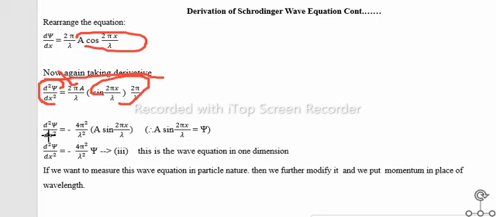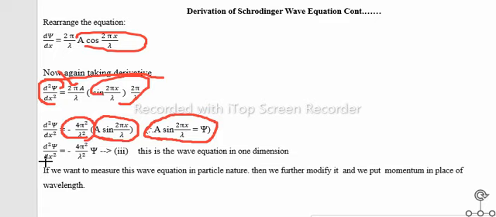After simplification, the second order derivative of psi with respect to x is equal to minus 4 pi square over lambda square into a sine 2 pi x over lambda. Since a sine 2 pi x over lambda is equal to psi, the second order derivative of psi with respect to x is equal to minus 4 pi square upon lambda square into psi. This is equation number 3. So this is the wave equation in one dimension.